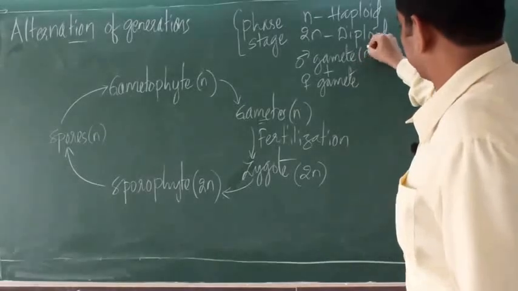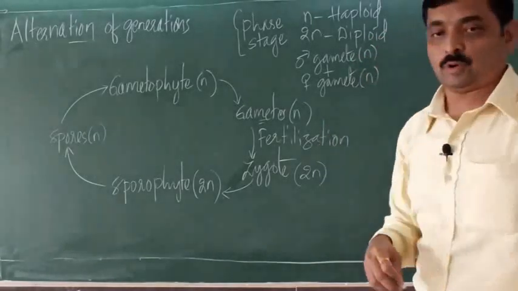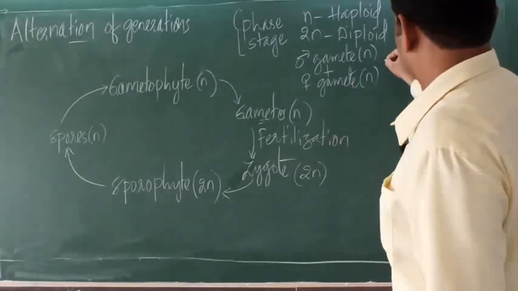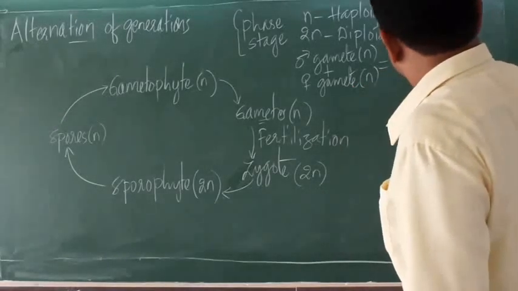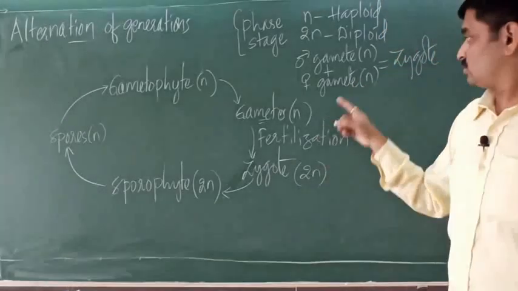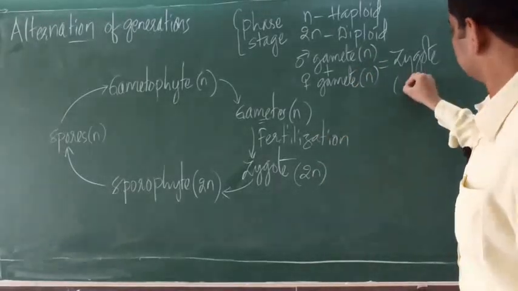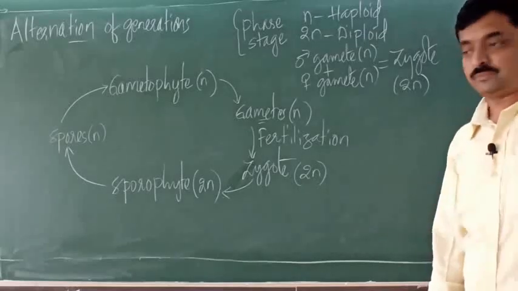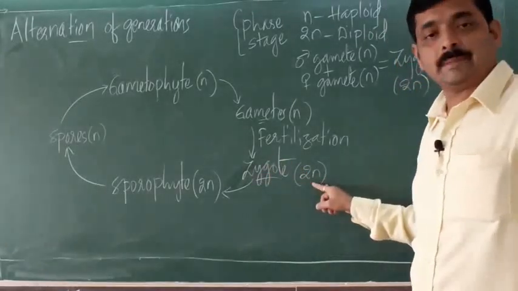Male gamete is haploid, female gamete is haploid. So the fusion of male and female gametes produces zygote. So n plus n becomes 2n. So zygote is diploid.